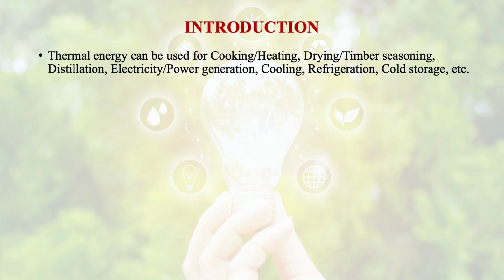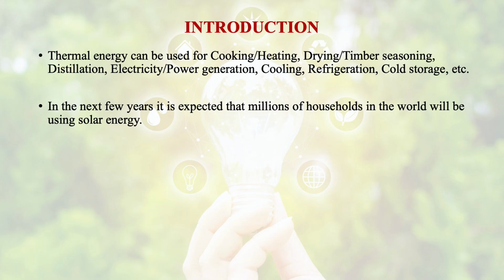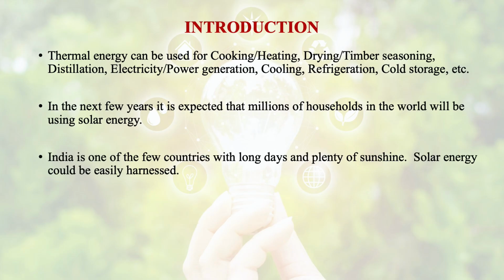So thermal energy can be used for cooking, heating, drying, timber seasoning, distillation, electricity or power generation, cooling, refrigeration, cold storage, etc. And direct use of solar energy to produce electricity is by photovoltaic. We know that in the next few years, it is expected that millions of households in the world will be using solar energy. India is one of the few countries with long days and plenty of sunshine. So solar energy could be easily harnessed in India.